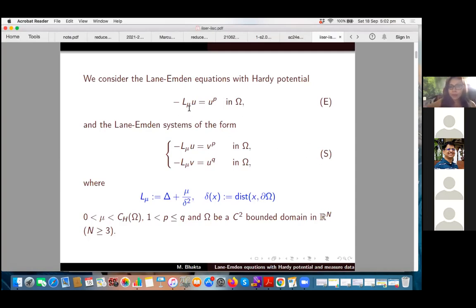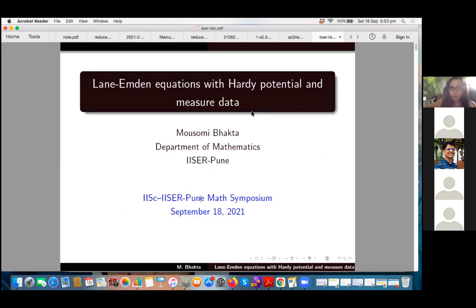So now what is L_mu? L_mu is the Hardy operator, that is, the usual Laplace operator plus the Hardy potential. This mu by delta squared is the Hardy potential, and delta is the distance from the boundary. And mu is a positive parameter which is strictly less than the best Hardy constant. I will tell in a minute what the Hardy constant is. And here the exponents p, q are strictly greater than 1. Omega is a C2 bounded domain in R^n, and we are in dimension greater than or equal to 3.